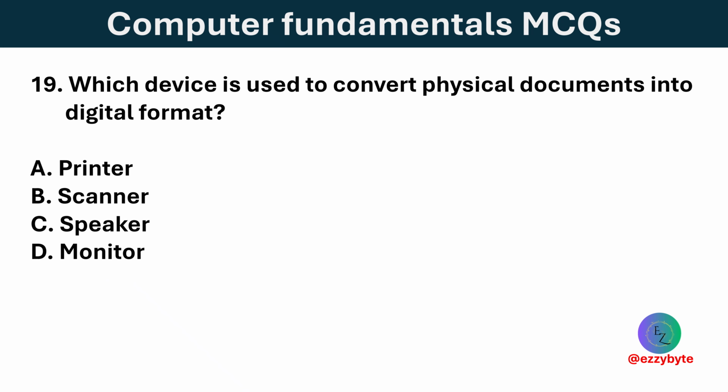Which device is used to convert physical documents into digital format? Options are printer, scanner, speaker, and monitor. Option B is correct. A scanner converts physical documents and images into digital format.